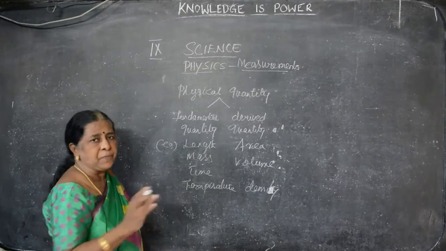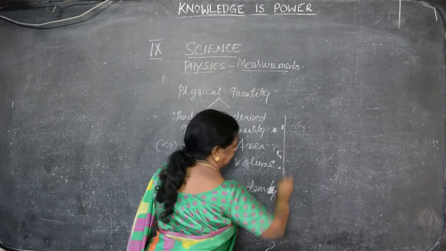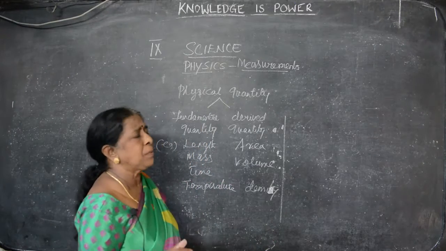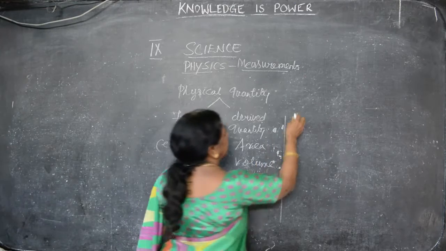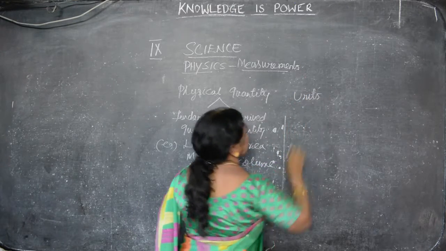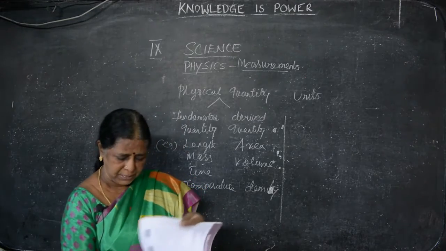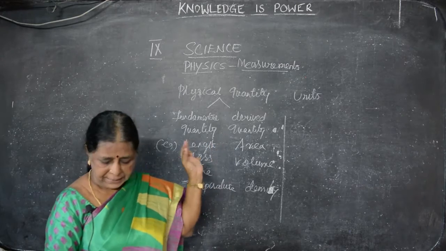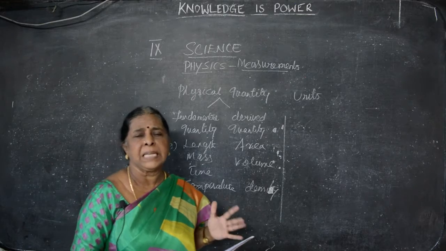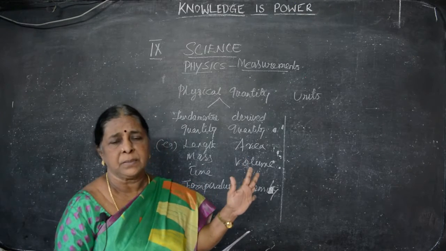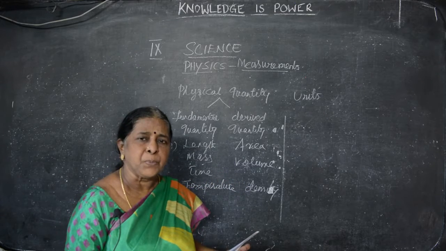Though there are two different quantities, fundamental quantity and derived quantity, we have to measure them by units. For example, for length we say meter, centimeter, kilometer. What are the units measured by, either fundamental quantity or derived quantity? Units we have to see now. So, what is a unit? It is a standard quantity with which the unknown quantity is measured. For example, 1 kg of sugar you are getting means kg is the unit. So, 1 kg is the known quantity. Unknown quantity is what? Sugar.